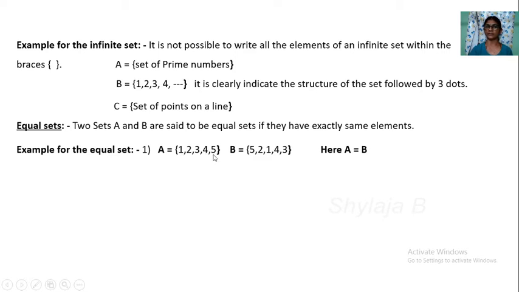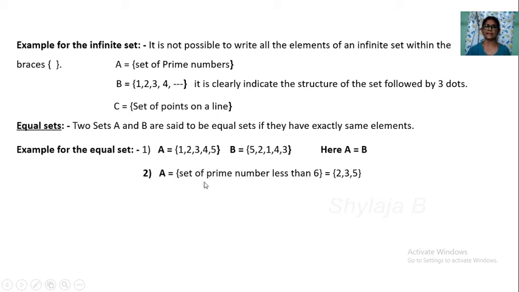Here if there are 1, 2, 3, 4, 5 and here the elements are A, B, C, D, E, then they are not equal. They are different elements, so they are not equal. So here exactly the same elements are present in both the sets, and we can say that it is an equal set.